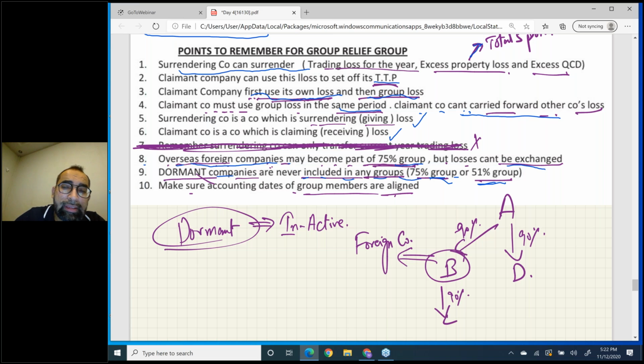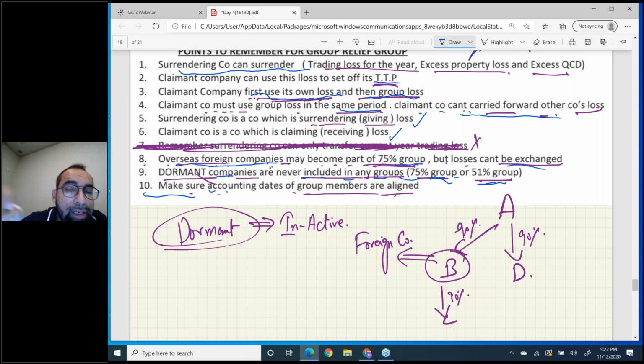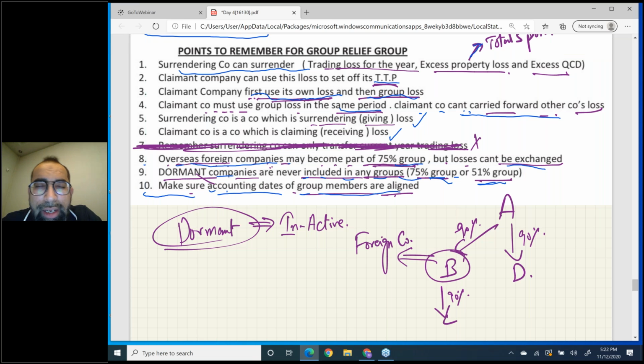Use your memory. And the last but not the least, make sure the accounting dates of group members are aligned. Sometimes it happens that there are two companies in a group of companies. One has an accounting date of 31st December and the other has 31st March.